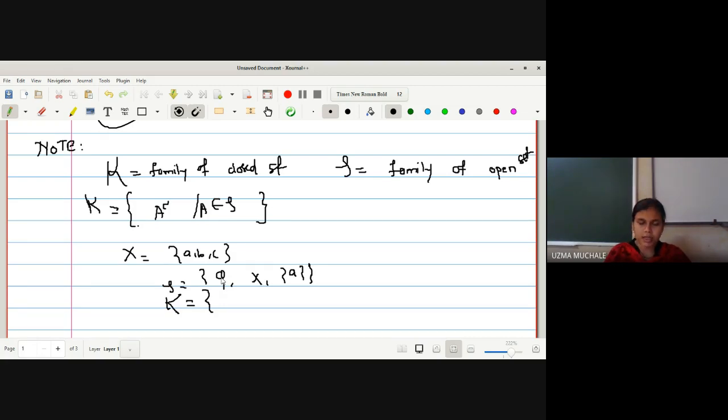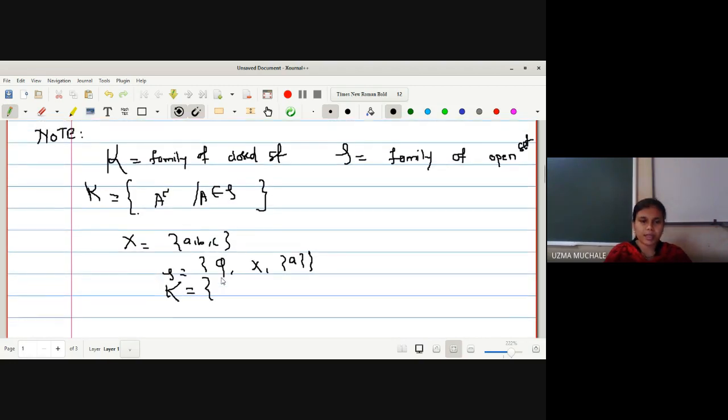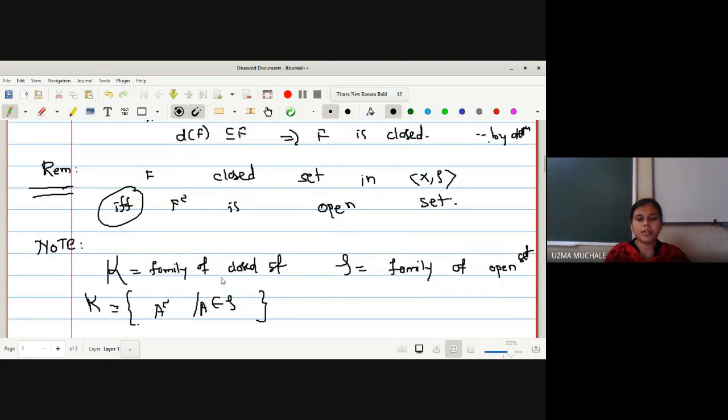By the last remark, we have proved that if A is an open set, its complement is closed. Here we wrote that F is closed, its complement is open, but here we have to write it in a different way, right? If A is a member of tau, its complement must be a closed set.